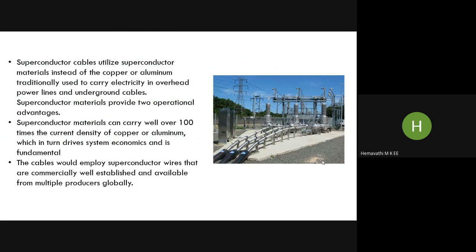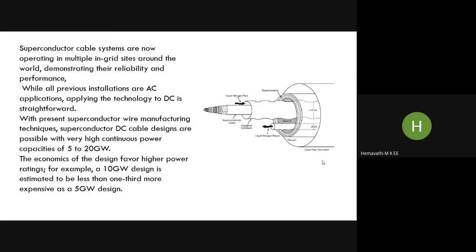Superconductor materials provide two operational advantages. Superconductor materials can carry well over 100 times the current density of copper or aluminum, which in turn drives system economics. The cables would employ superconductor wires that are commercially well established and available from multiple producers globally. Superconductor cable systems are now operating in multiple in-grid sites around the world, demonstrating their reliability and performance.